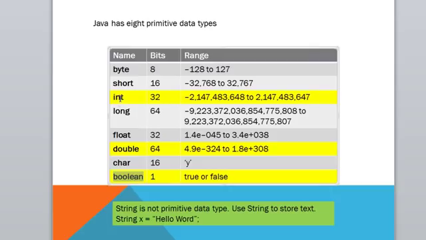So once again, you will mostly use integer to hold a whole number, a number without any decimals, or you can use long. And for using decimal, use double. For text, use string. For true or false value, use boolean.